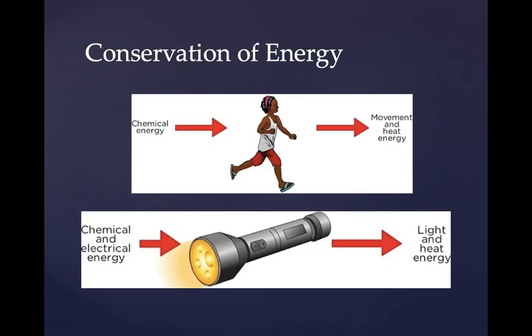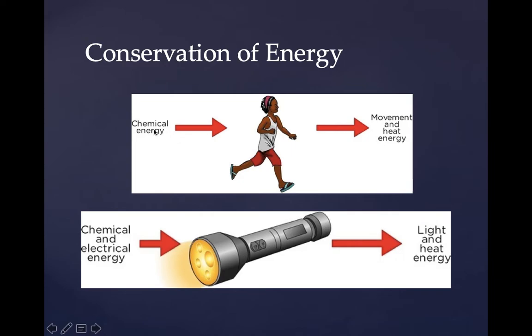So we know that when we do so, we can also have a loss in the form of other types of energy. For example, if you want to go for a run, before you go for a run, you want to make sure that you have enough energy in you. Well, we have chemical energy in us, right? So we eat, we have enough fluids in us, electrolytes. Those are our chemical energy.